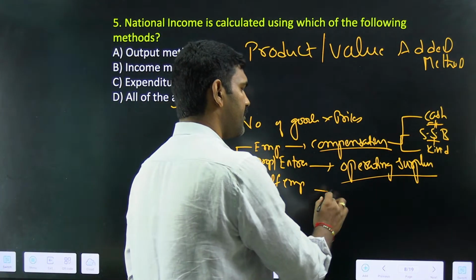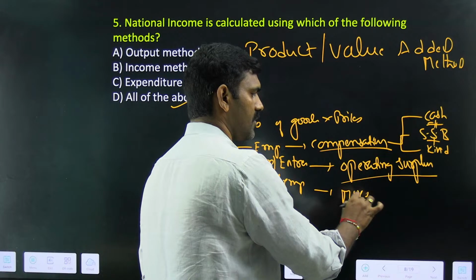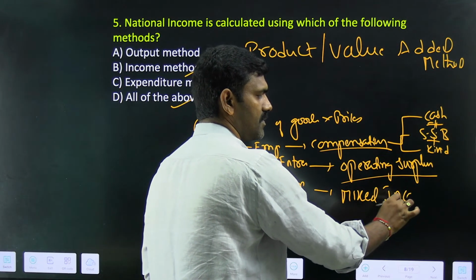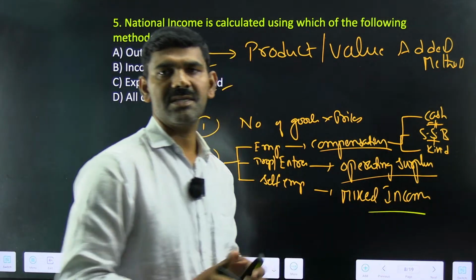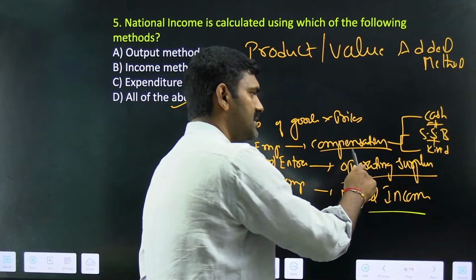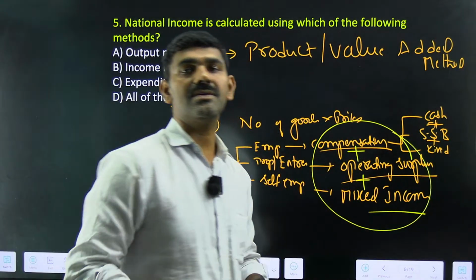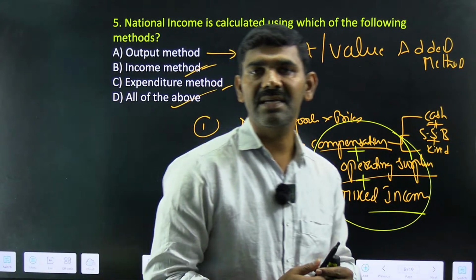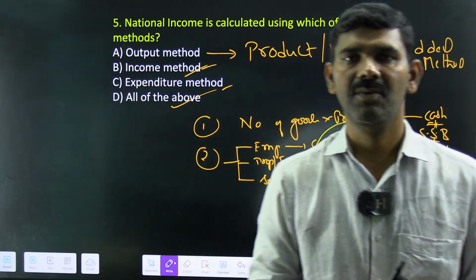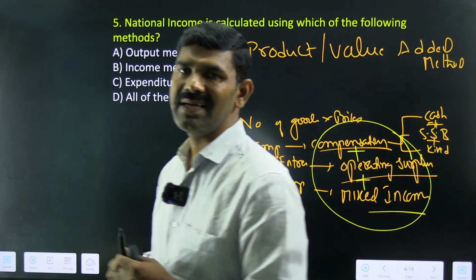And coming to the self-employed, it's a mixed income. Now you add all these things: compensation to employees, operating surplus, mixed income. All these three put together is called national income by income method.